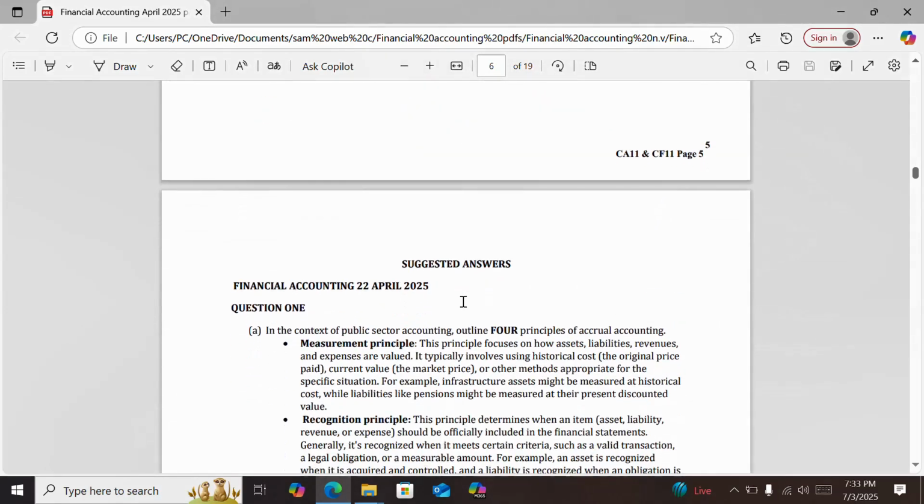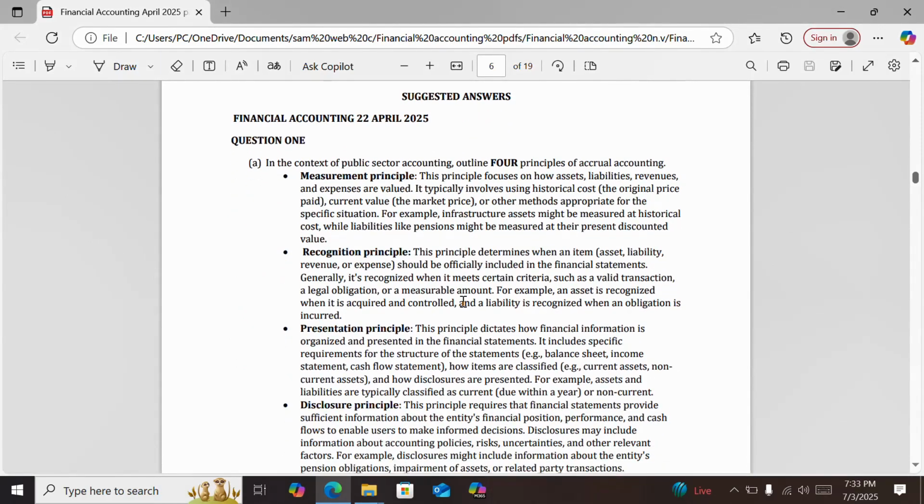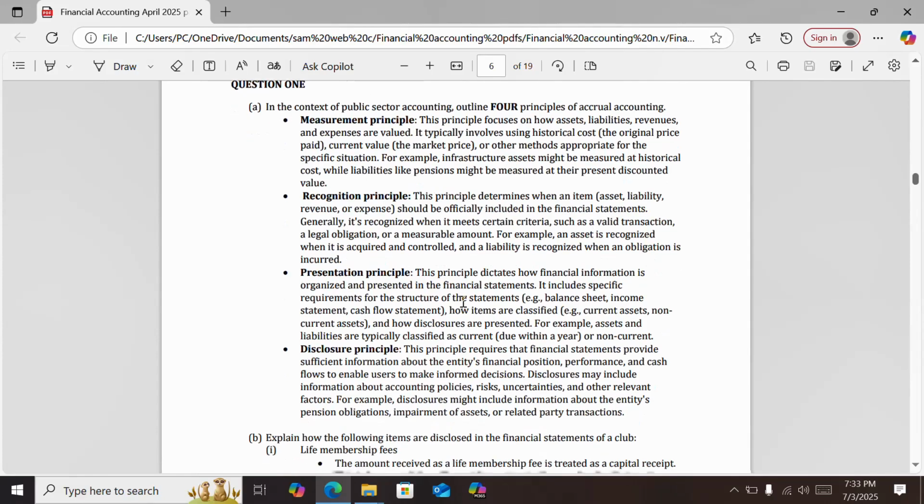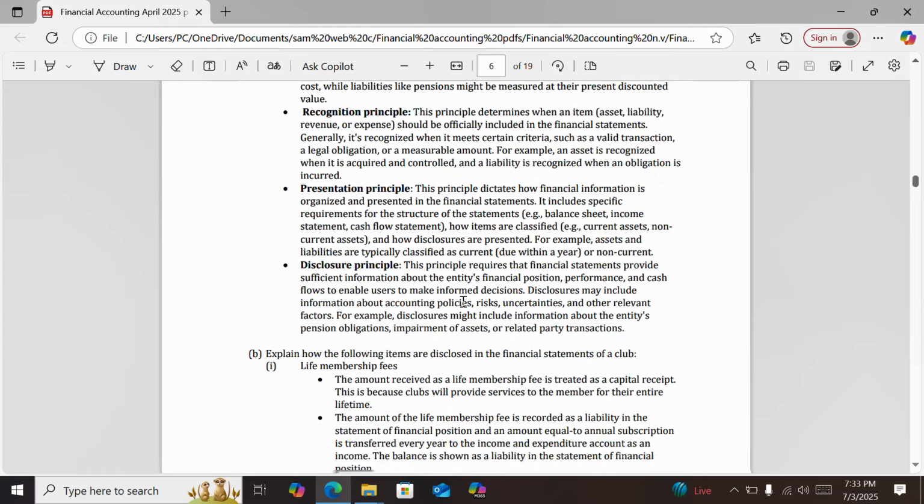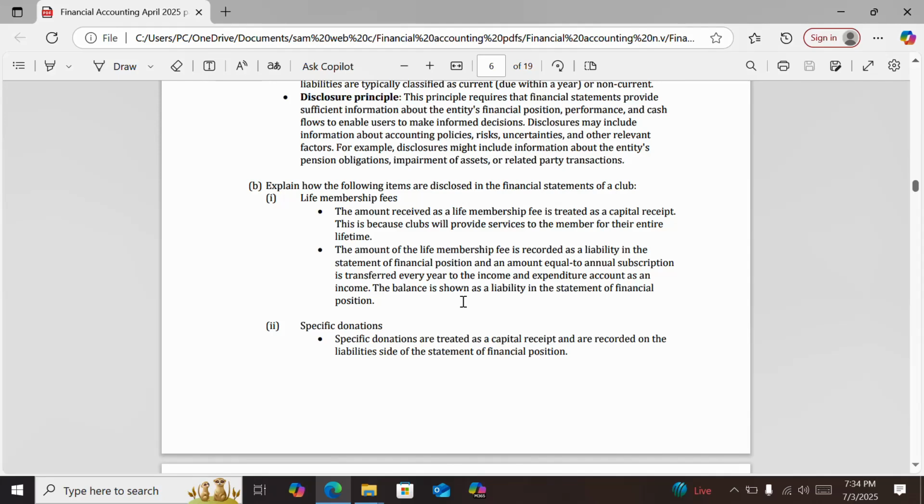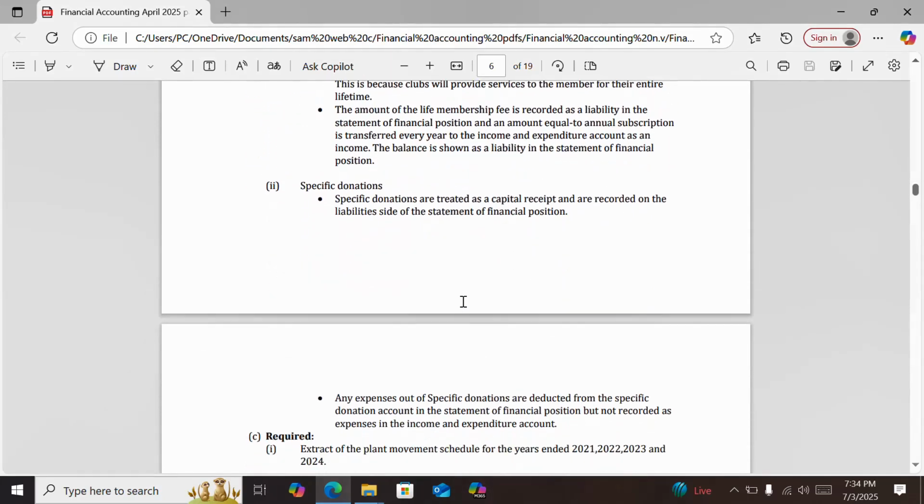The suggested answers we have for question 1. These are the answers. We have measurement principle, recognition principle, presentation principle, and disclosure principle. Of course, you can lead the explanation. Then we have part B, how these items are disclosed. We have rights membership fees, and then we have specific donations.